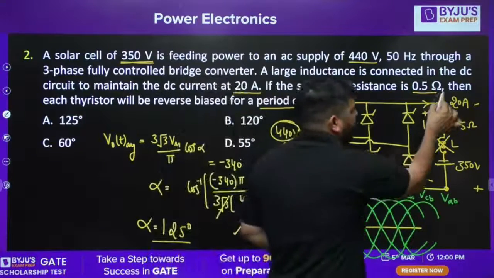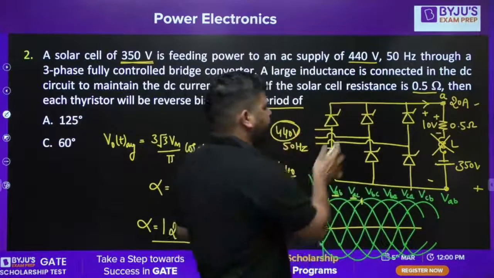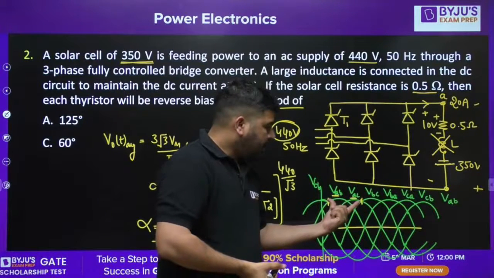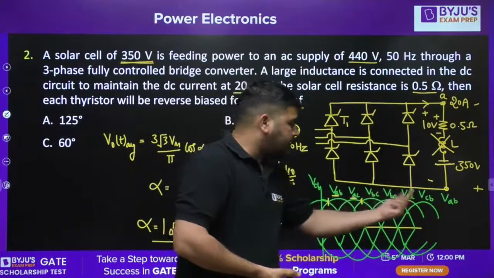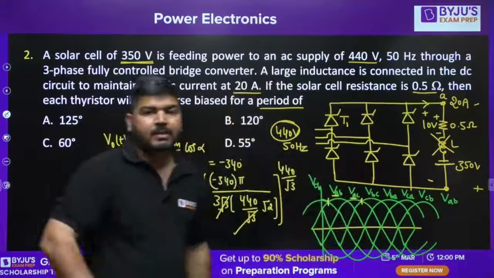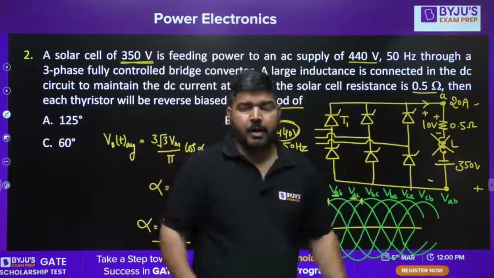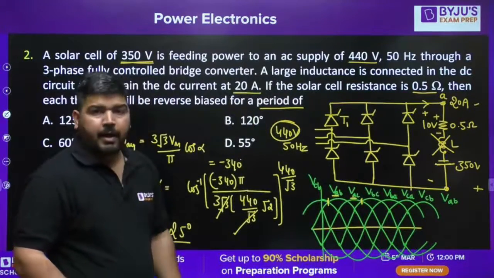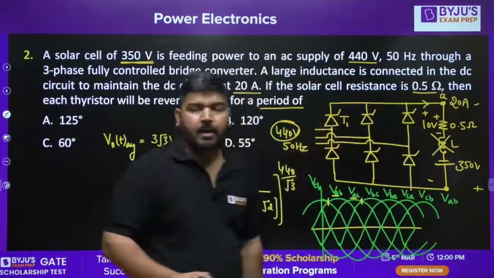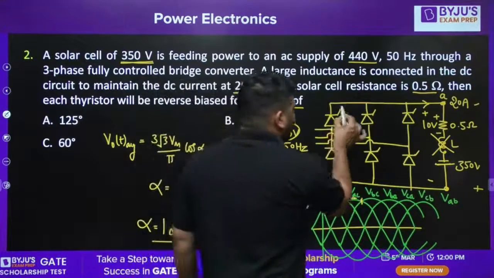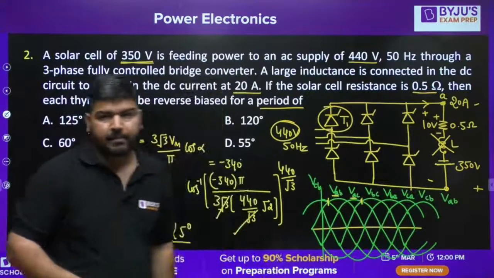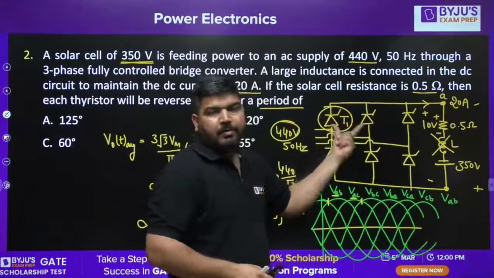It means at this point A is available. It means T1 is conducting. So T1 is conducting for 120 degree. Now after 360 degree again T1 will conduct. It means in one cycle, if you take the entire 360 degree angle, for 120 degree this T1 is conducting. It means for the remaining 360 minus 120, for that interval T1 will be reverse biased.